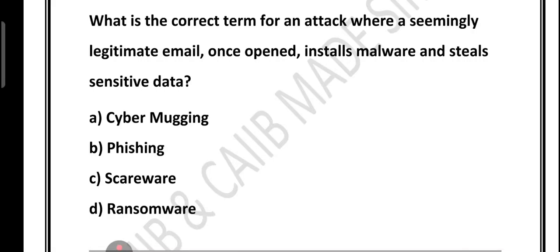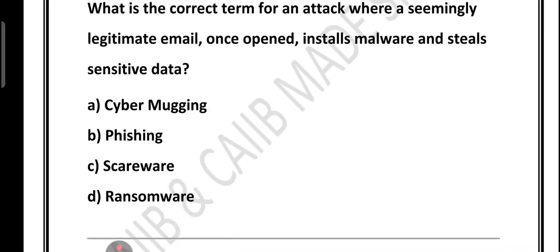That sounds scary, right? But honestly, cyber mugging is not a real term in cybersecurity. It is called digital pickpocketing. It sounds cool, but technically does not exist. So this option is just here to confuse you. What about B, phishing? Yes, this is the correct one. Phishing is when attackers send you an email or message that looks genuine, like it is from your bank or maybe an online shopping site. But once you click on the link or open the attachment, it secretly installs malware or steals your login details.